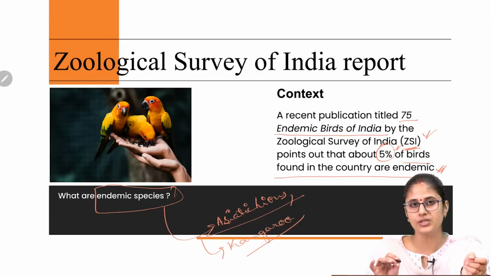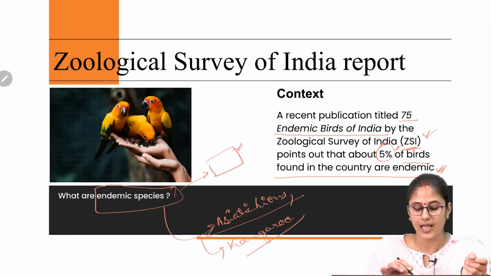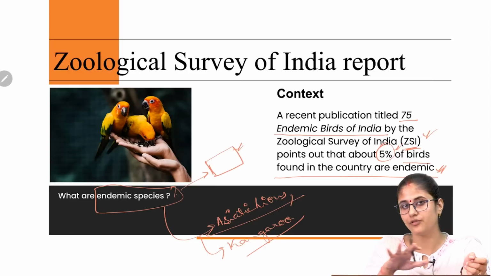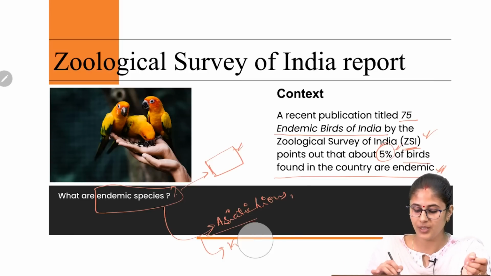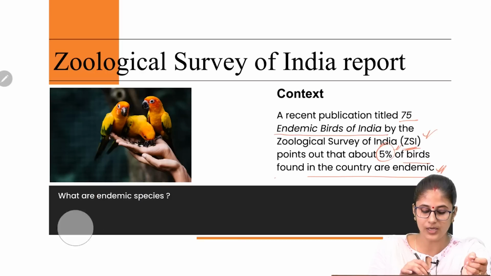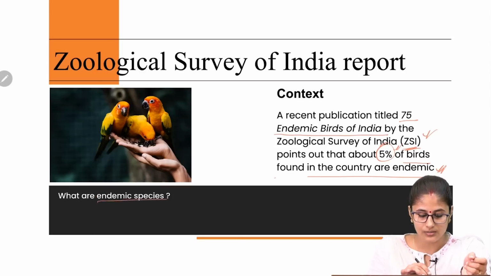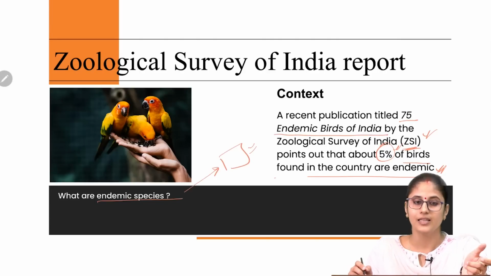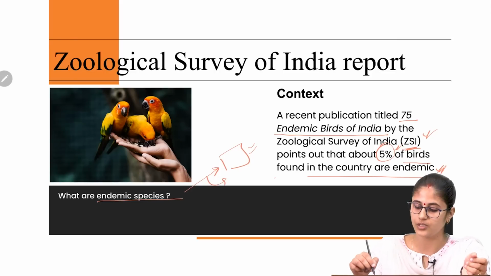So endemic species are found in a specific habitat, and apart from that habitat, they are not found anywhere in the world. And on account of this, it becomes very important to take adequate measures for the protection of these endemic species, because if we lose them in this particular habitat, then it would become difficult to ensure their conservation or ensure their protection.